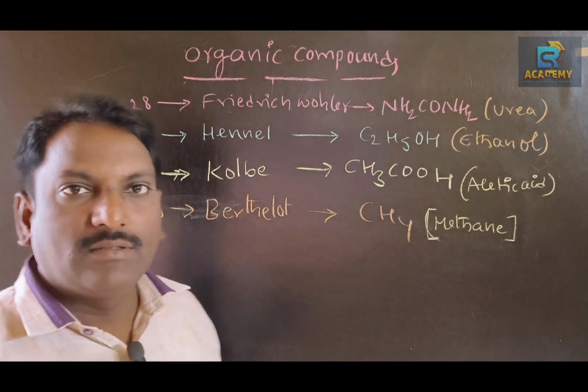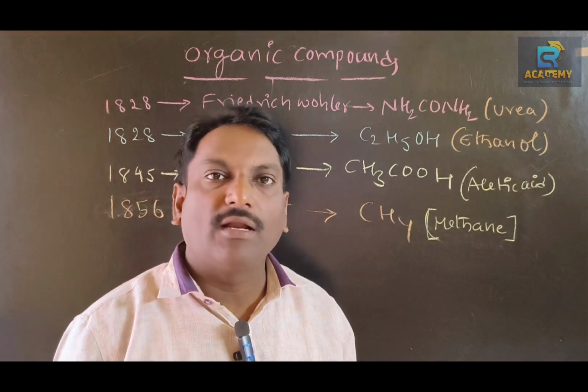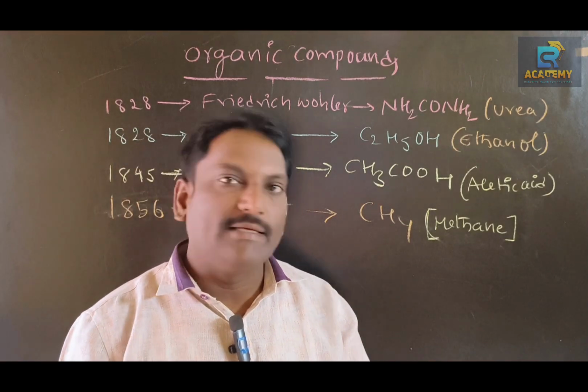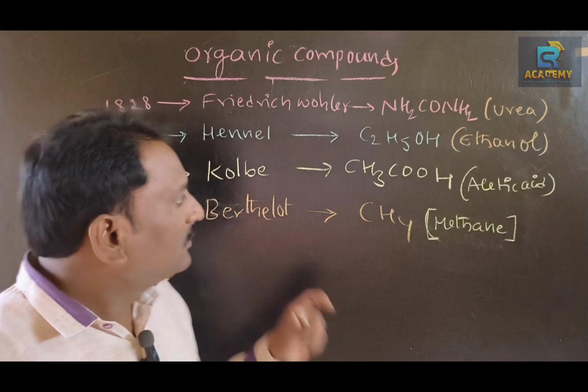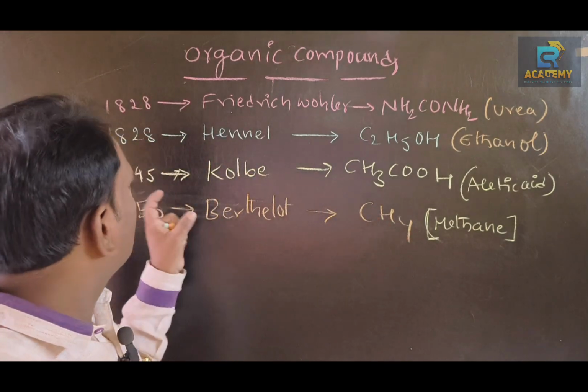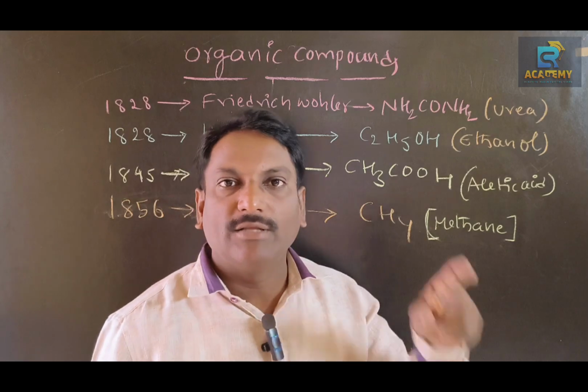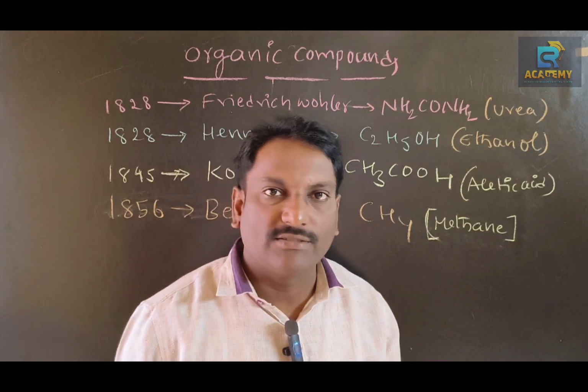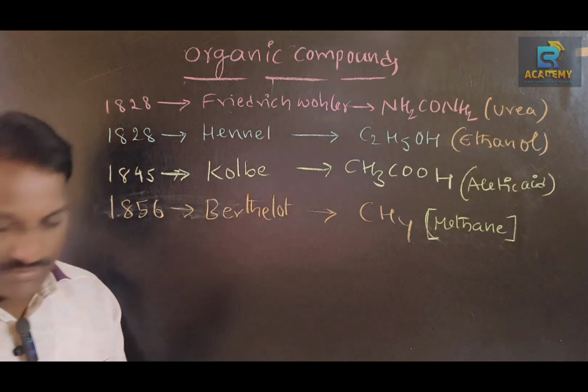Ethyl alcohol, or ethanol, was also prepared in the laboratory. Nowadays, nearly 90% of organic compounds are prepared in the laboratory. These are the first organic compounds prepared in the laboratory by various scientists. Make a note.